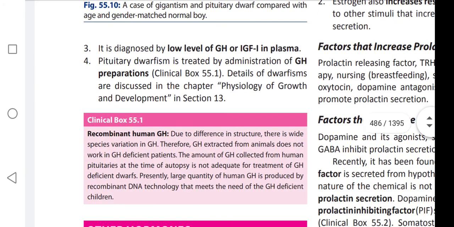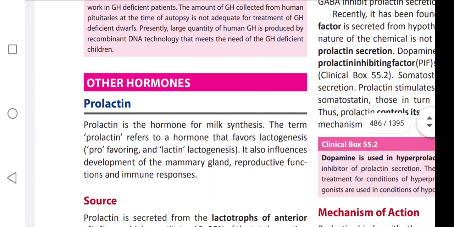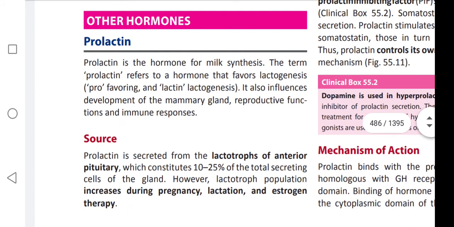And our next topic is other hormones other than growth hormone, that is prolactin.